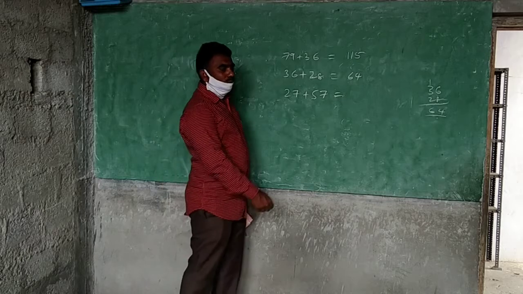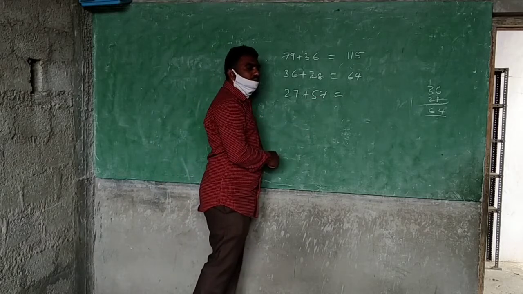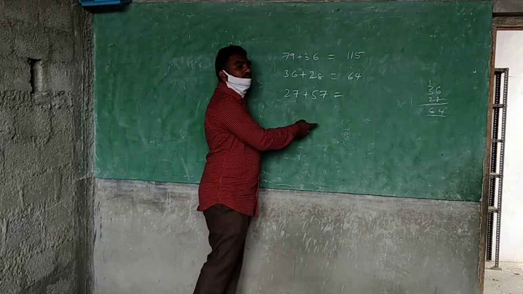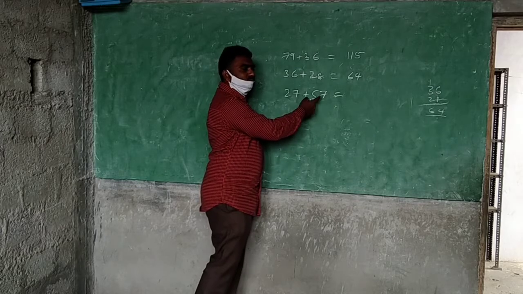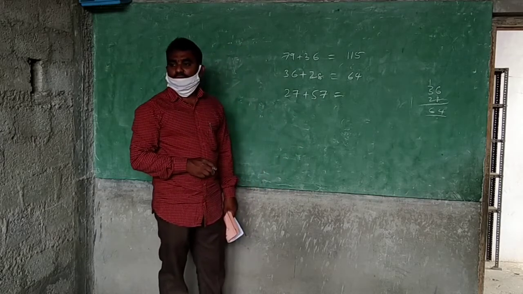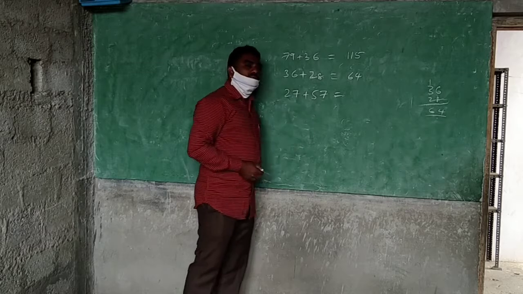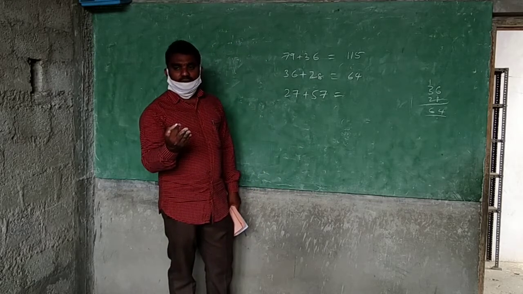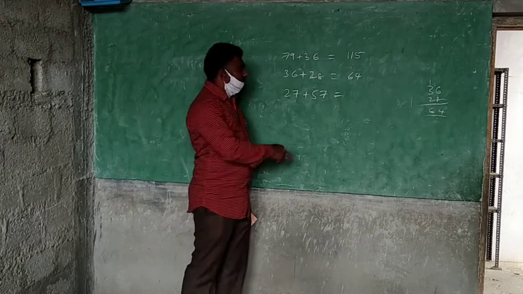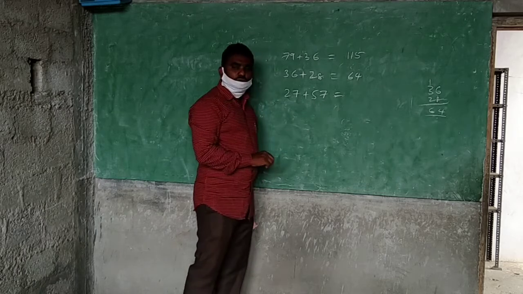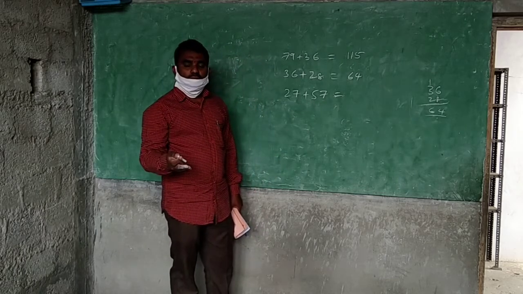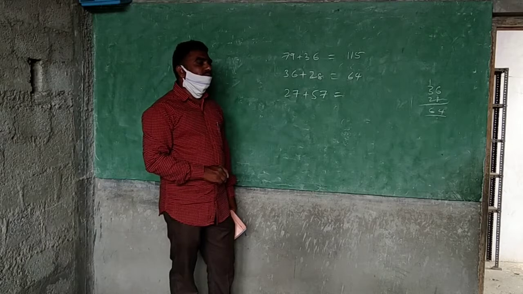27 plus 57. What will I do? 1 I will make into a round figure, means 57 will become 60. 27 and 60, 87. Afterwards what happened here? 3 extra taken, no? 3 I will remove. 87 minus 3, 84.